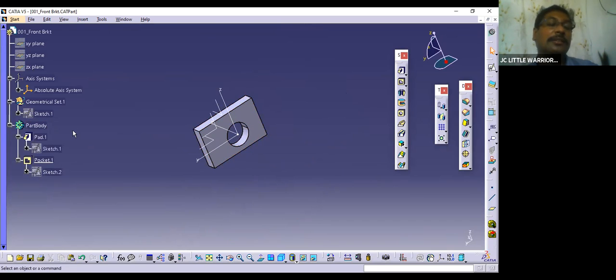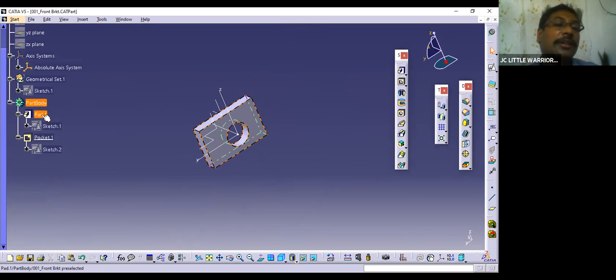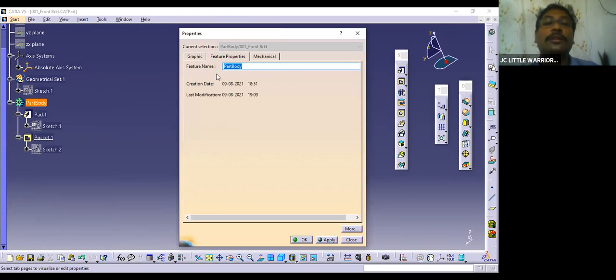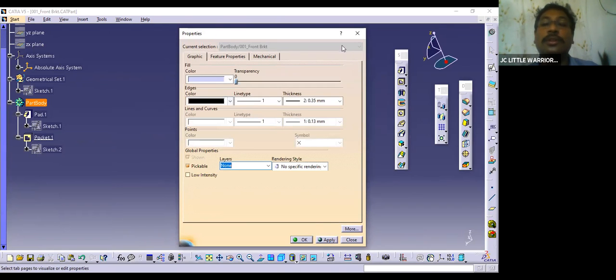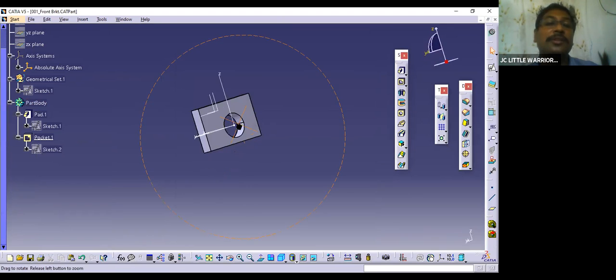See the tree. This is the history. You need to rename everything. Again, this part body should be renamed properly. Go here, and it should be renamed like what you renamed it here. If you want to change the graphical properties, you can do that.